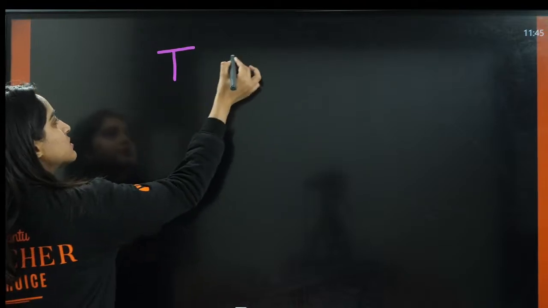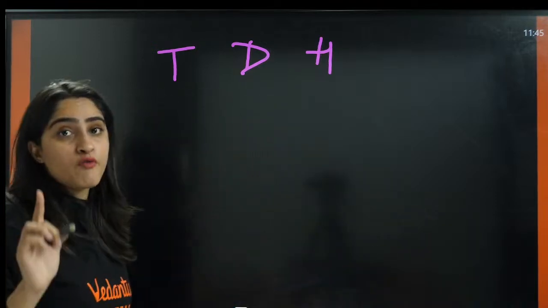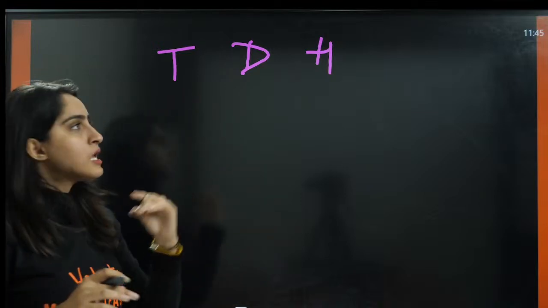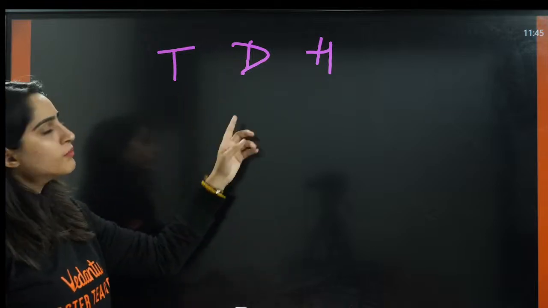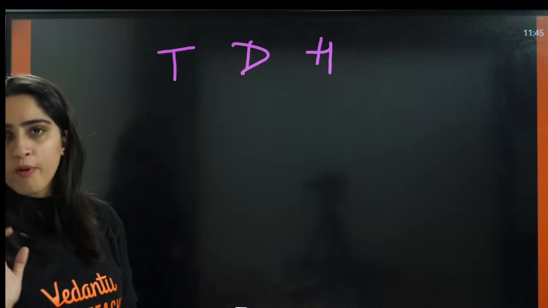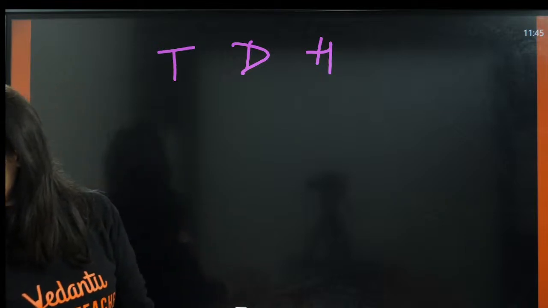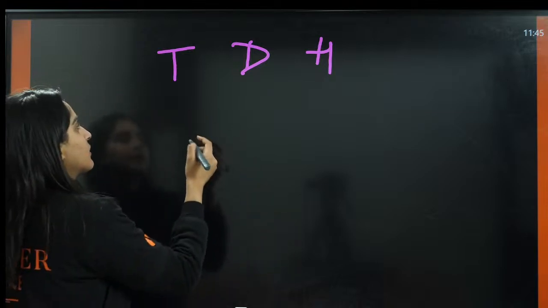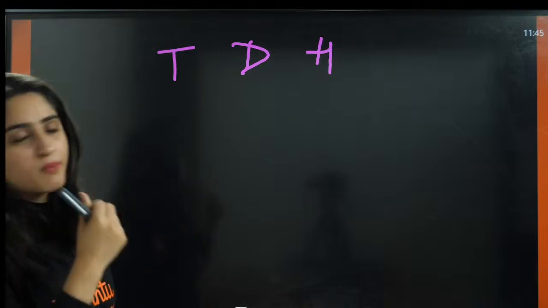Perfect. Okay. So now tell me, this is TDH. What is this? These are the isotopes of hydrogen. This is tritium, deuterium and protium, the first isotope of hydrogen. So now tell me, which has more plus effect? Got it. Okay, TDH. Perfect.